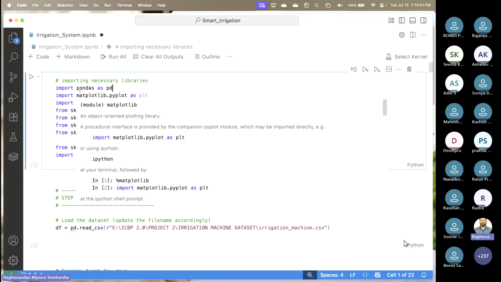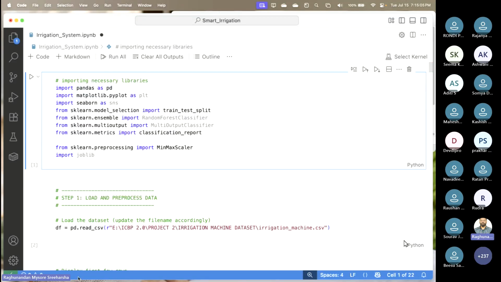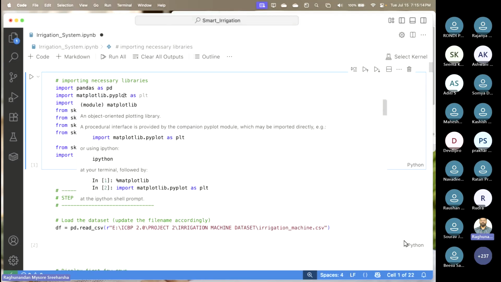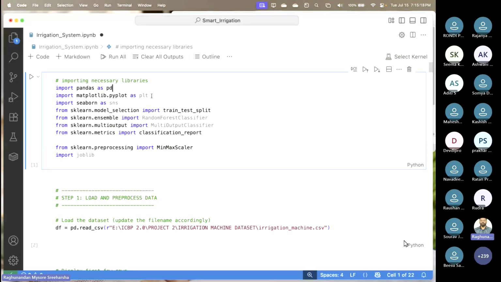Similarly, pandas is used for, as I said, data manipulation. If you want to import a data set, you're going to use pandas. If you want to change the date time format, you're going to use pandas. There are lots of things that you can do. Now, matplotlib is a visualization library which will help us create charts you might have seen in Excel, like bar chart and scatter chart.